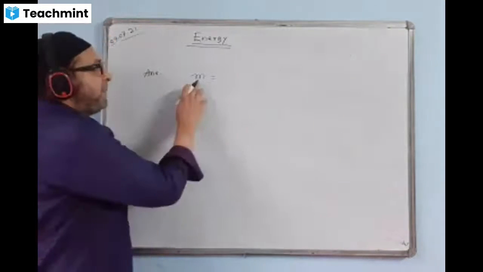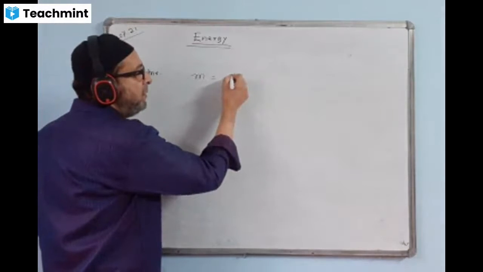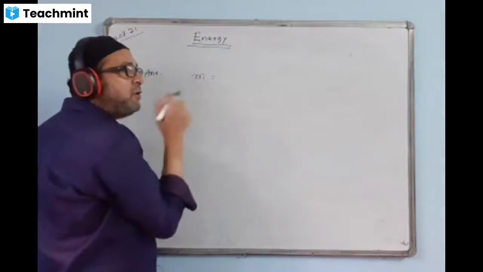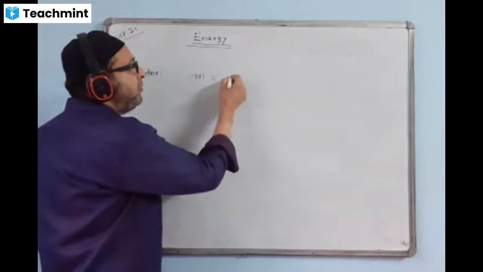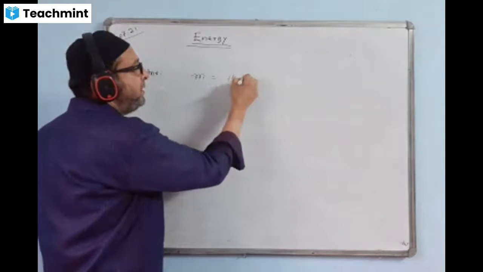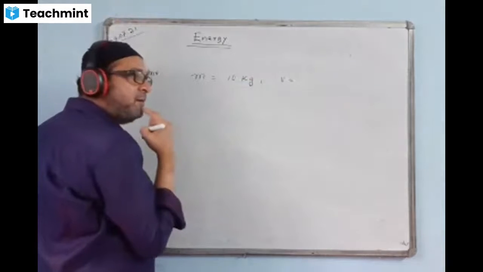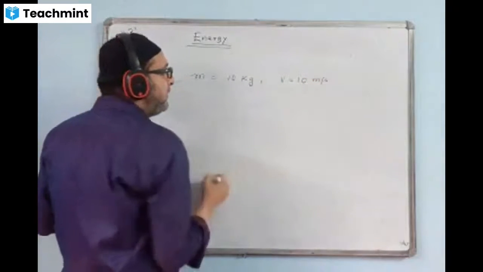What is the mass given in the question? How much is the mass of the body? Please read the question. Mass of the body is how much? Tell me. 10 kg. And the velocity value is how much given? Also 10. 10 meters per second.